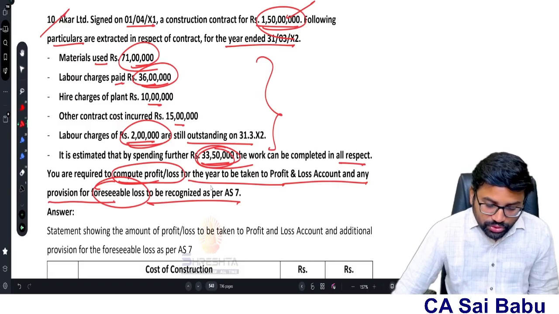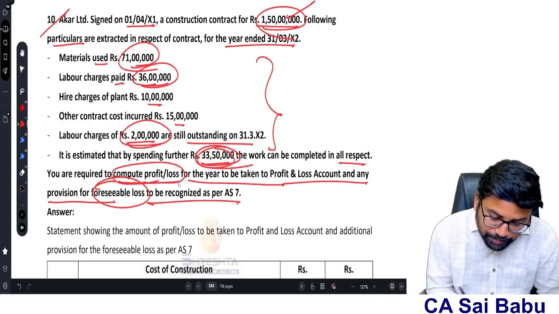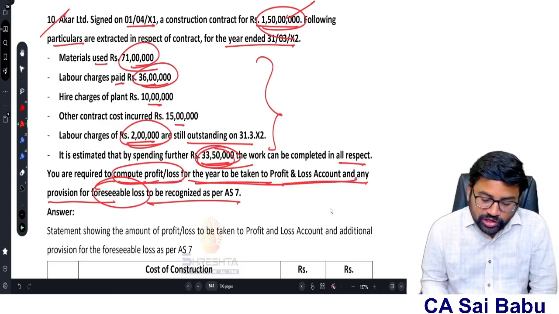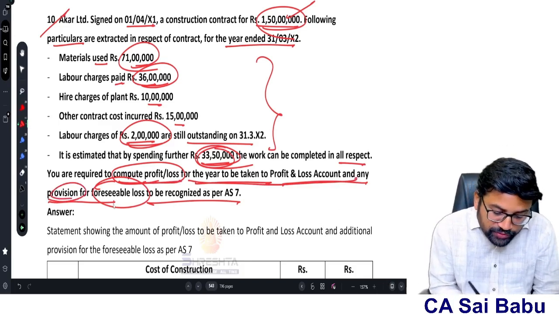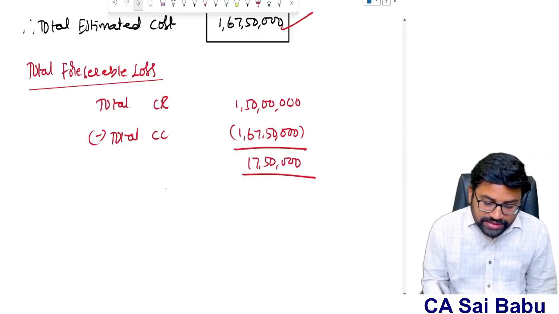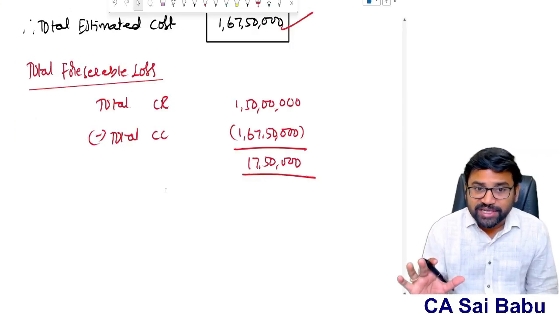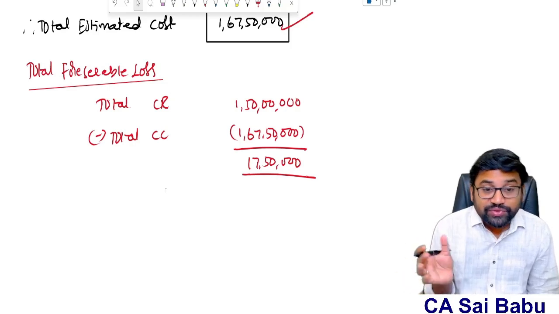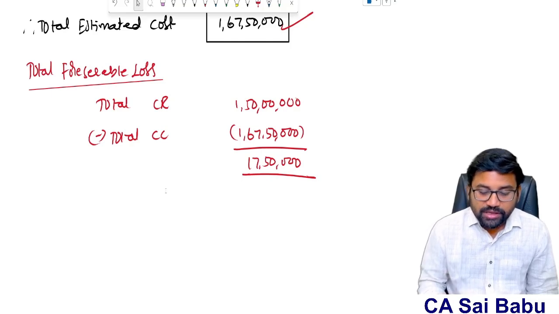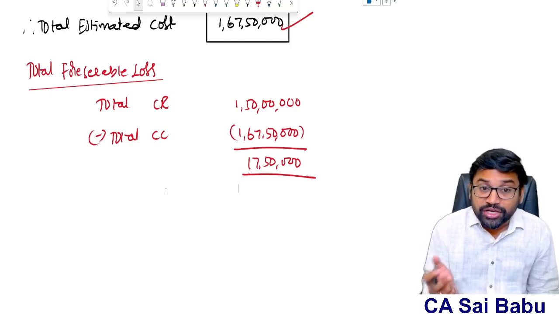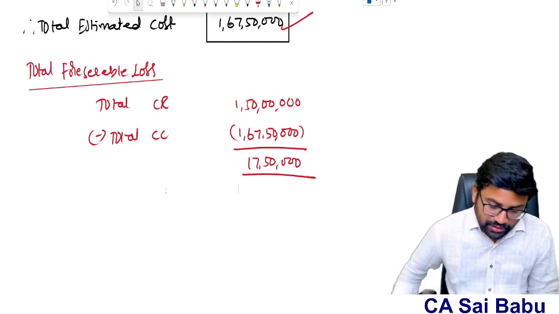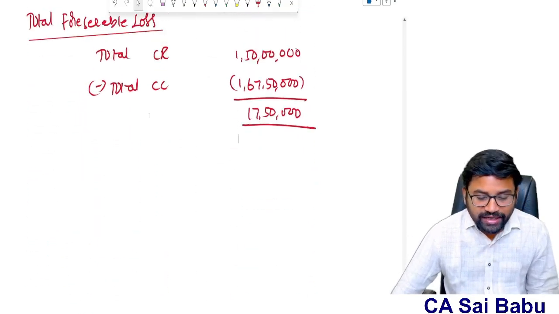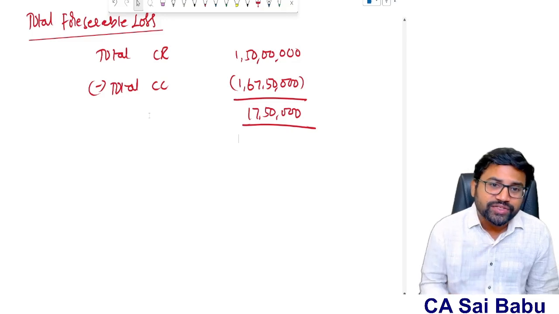You are required to compute profit or loss for the year to be taken to P&L. We need to compute the profit or loss for the current year and also any provision for foreseeable loss. See, 17 lakh 50,000 is the expected loss. But out of this, how much expected loss do we need to create a provision for? Because this 17 lakh 50,000, you need to reduce the current year profit. So how to find out the current year profit, sir? If you want to find out the current year profit, you need to know the percentage of completion.